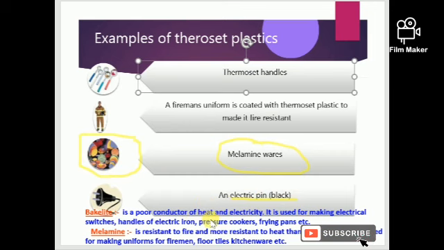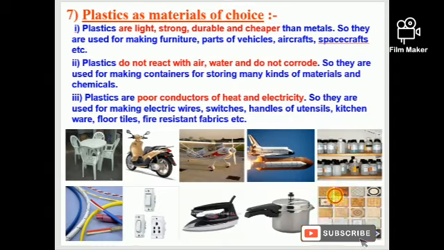Bakelite is a poor conductor of heat and electricity, so it is used for making electrical switches, handles of electric iron, pressure cooker, frying pans, etc. If we talk about melamine, it is resistant to fire and more resistant to heat than other plastics. So it is used for making uniforms of firemen, floor tiles, kitchenwares, etc.